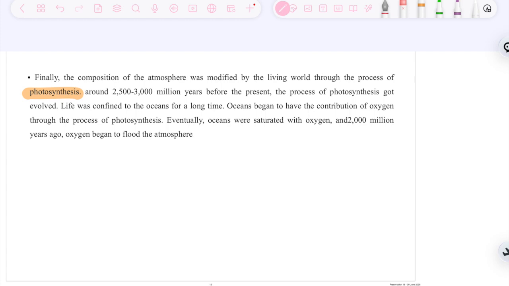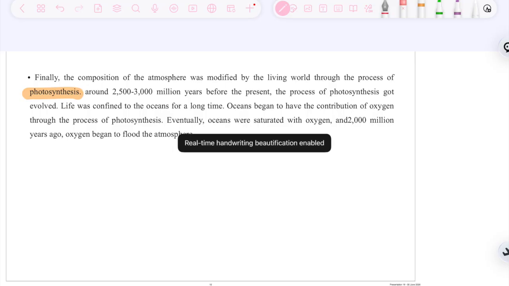Life was confined to the oceans for a long period of time. Oceans began to have a contribution to oxygen through the process of photosynthesis. Eventually, oceans were saturated with oxygen, and oxygen began to flood the atmosphere. So what happened is now